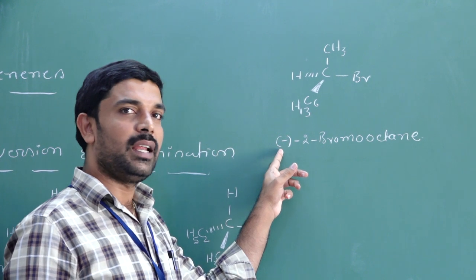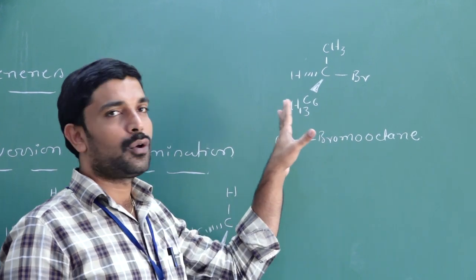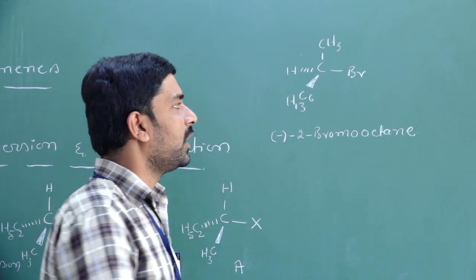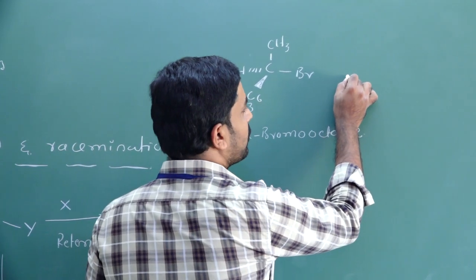The negative sign indicates that this molecule rotates the plane polarized light to the left side. It is a levo rotator, indicated by the negative sign.